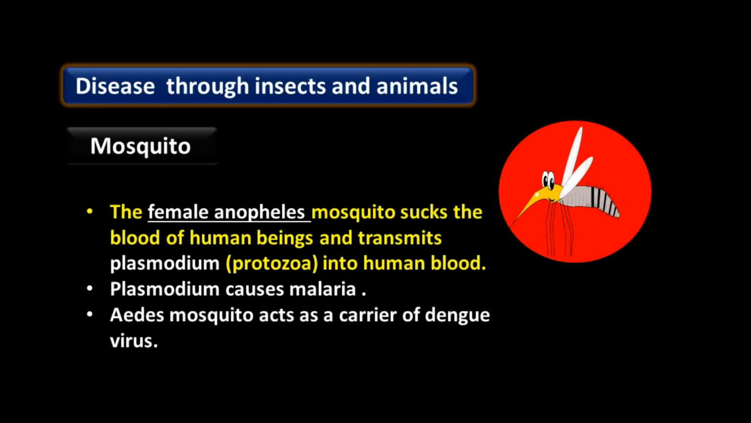Aedes mosquito acts as a carrier of dengue virus. So the Aedes mosquito is a carrier for dengue virus. The female Anopheles mosquito is the carrier of plasmodium. Due to plasmodium, it causes malaria disease, and the Aedes mosquito acts as a carrier of dengue virus.